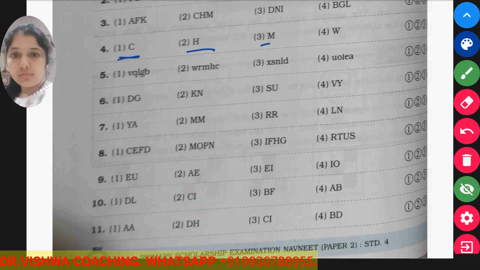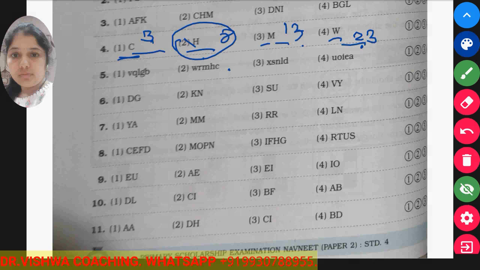Now when you look carefully, C, H, M, W, give the numbers that belong to the letters. C is at the 3rd position, H is at the 8th position, M is at the 13th position and W is at the 23rd position. So if you look carefully, 3, 13, 23, all these are prime numbers but not the 8. 8 is a composite number. So H is the odd term here.